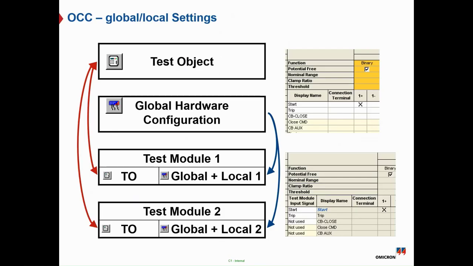new parameter setting. And also, if you have any change in the global hardware configuration, it will affect the local hardware configuration. But this effect is only a one way effect, because if you change any local hardware configuration, it will not affect the global one, as you can see from this relation. So here is the difference between the global and local hardware configuration and the one directional effect. And on the other hand, the relation between the global and local test object parameters is a bidirectional effect.